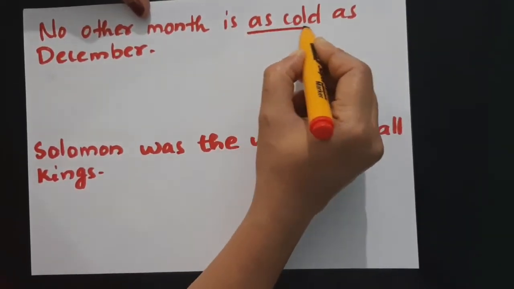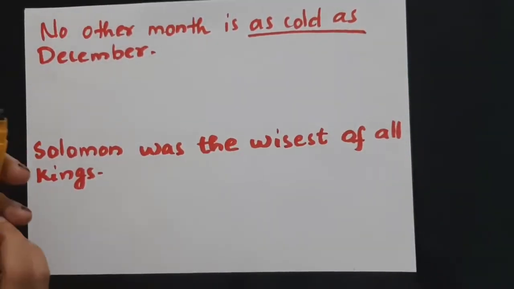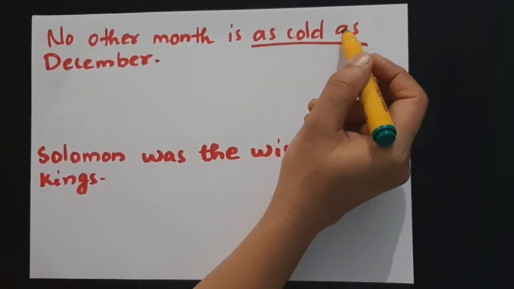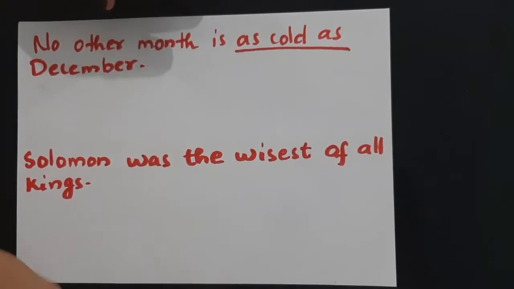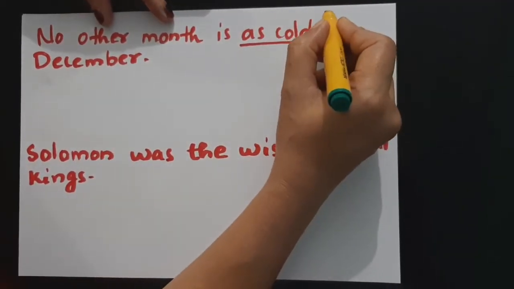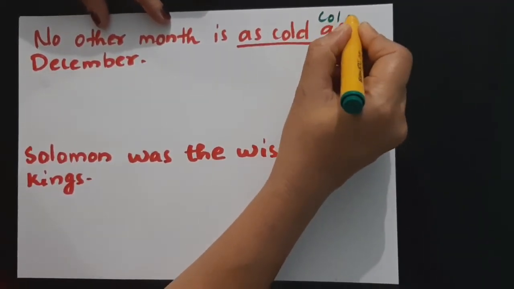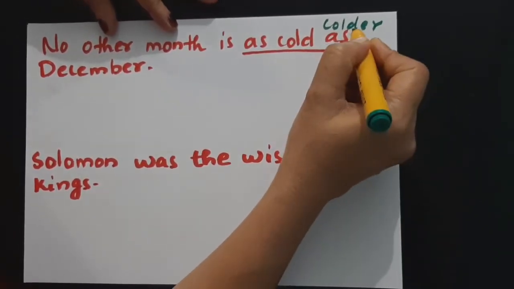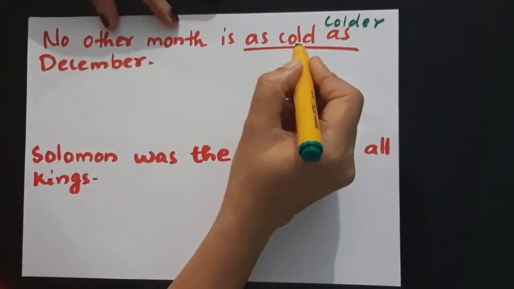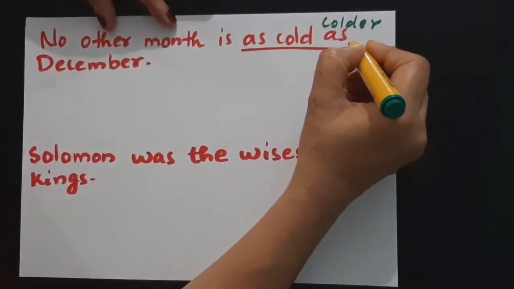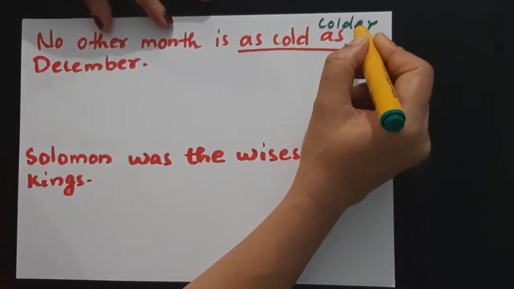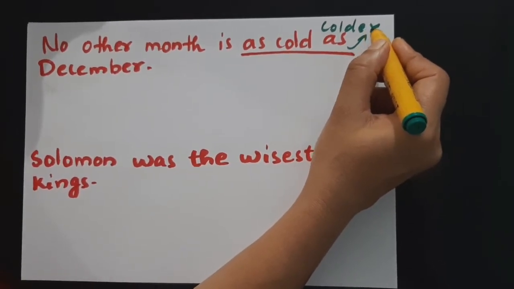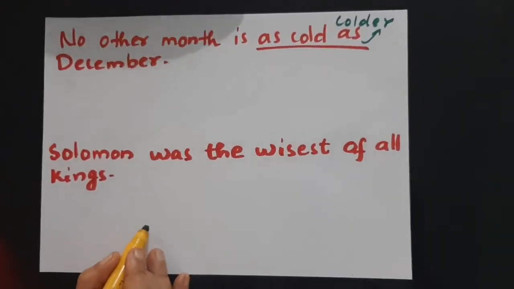You got the positive degree here, as cold as. You need the comparative degree, colder. So from "as cold as" you need to shift to the second degree, that is colder.